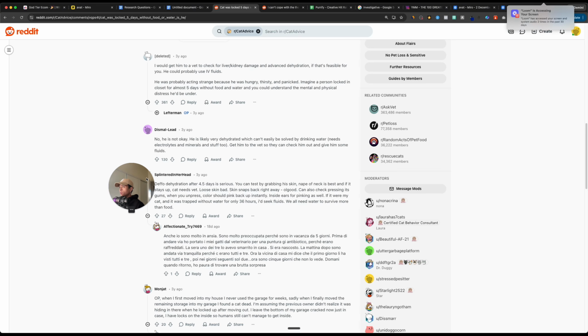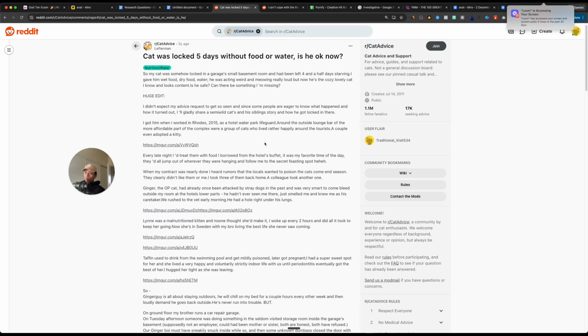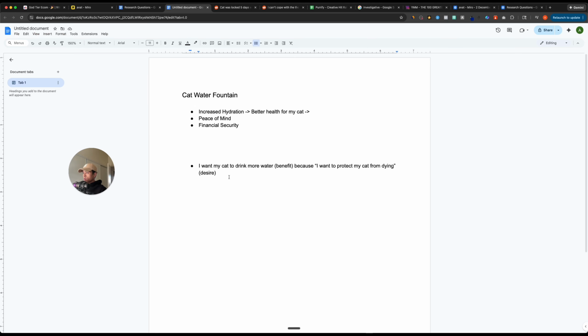Based on the research that we did, it looks like liver and kidney disease or kidney damage is eventually what's going to happen if somebody doesn't solve this problem. Okay, so we can even write this down. I would even just say leads to kidney disease slash kidney damage. And then I would take this term, and now that I know what somebody wants to achieve, right? The surface desire, the deeper emotional desire, which is they want to protect their cat from dying. Now we know that the reason why is because if they don't solve this problem, this is eventually going to lead to something like kidney disease or irreversible kidney damage.